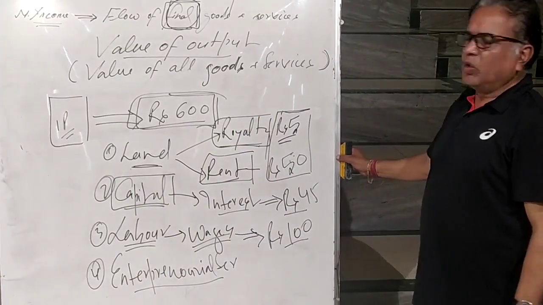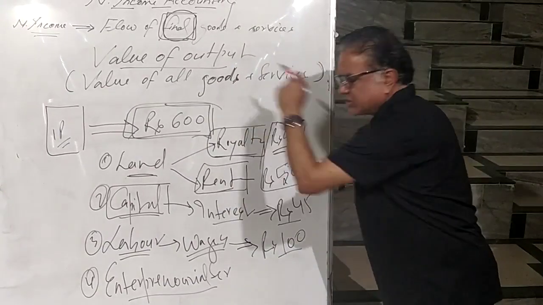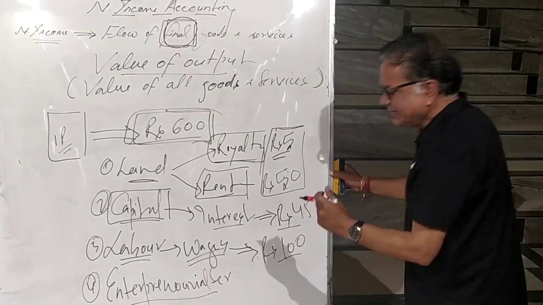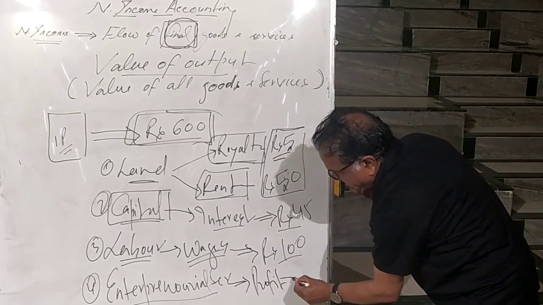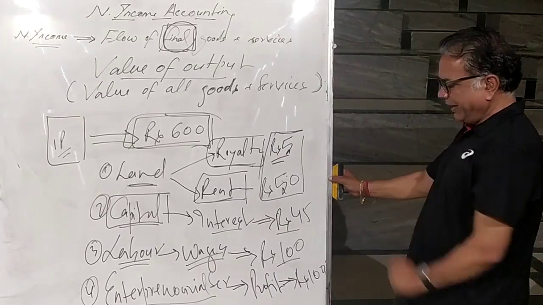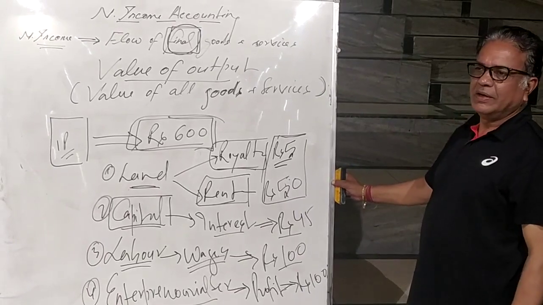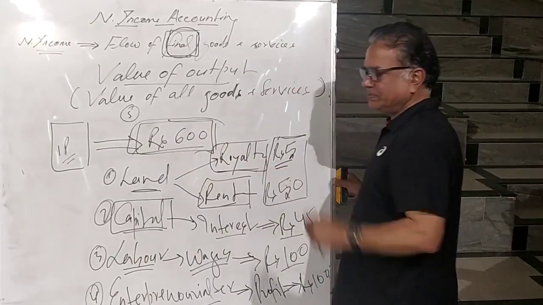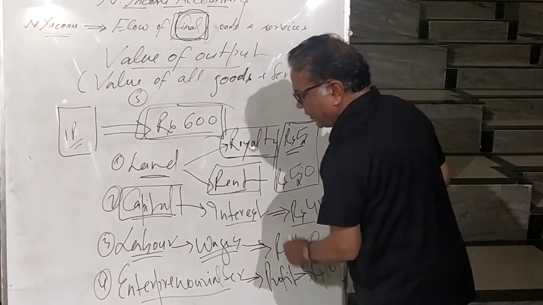Entrepreneurial services means one who is organizing the business, making the production possible, hiring the other factors of production, and against that, what payment is made is called profit. Suppose the per packet profit is rupees 100. So the total expenditure now is 100, 200 and 300. The next factor is the fifth one. You have land, you have capital, you have labor, you have entrepreneurial services.